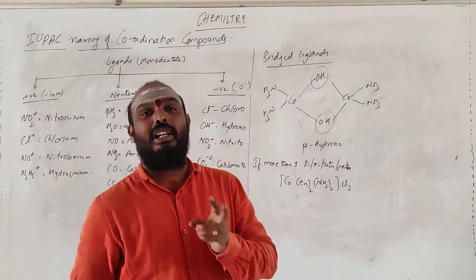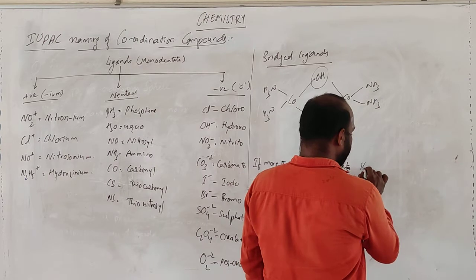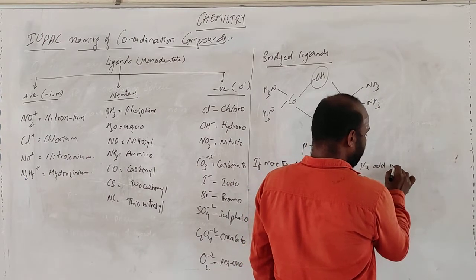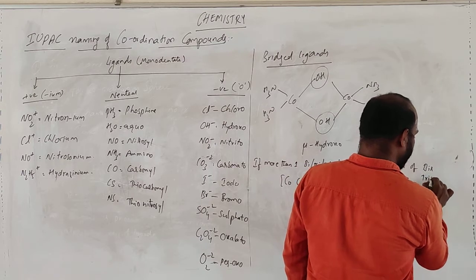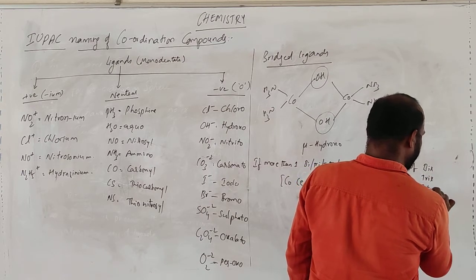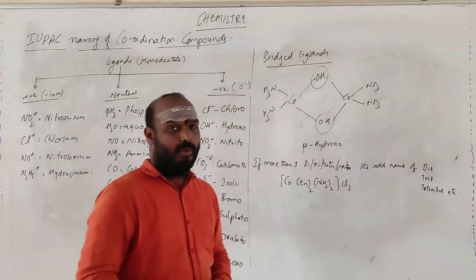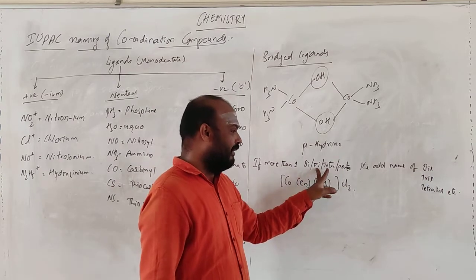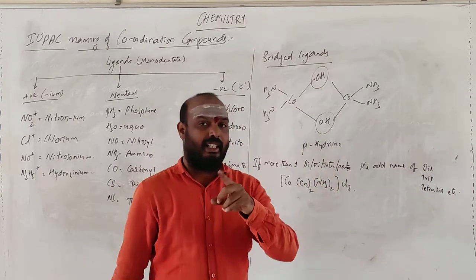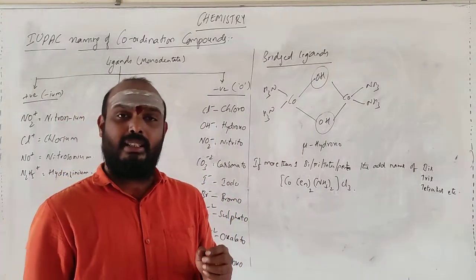Then we will add the prefixes bis, tris, tetrakis, etc. Not for the monodentate.